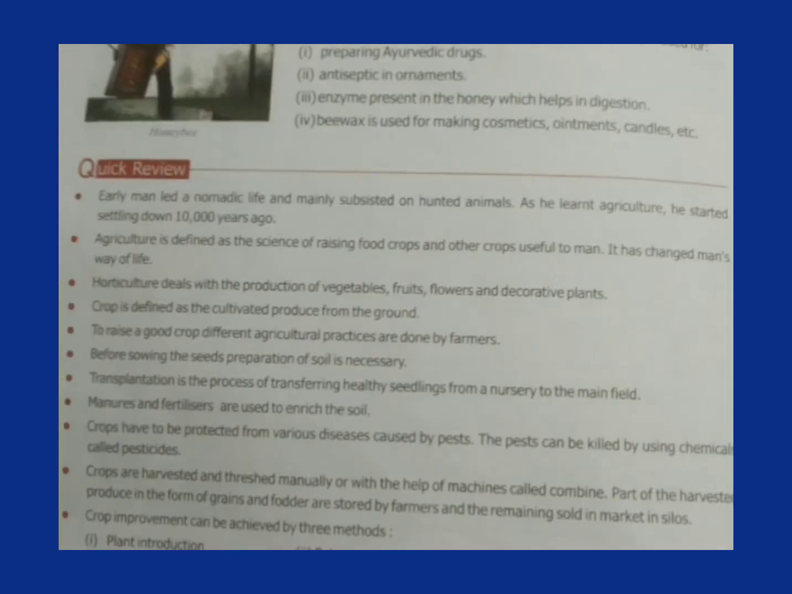There are 3 types of bees. First, workers. Second, queen bee. Third, drones. And on a large scale, it is done by keeping the bees in large artificial beehives in apiaries. Honeybees suck nectar of flowers and keep it in their beehives.